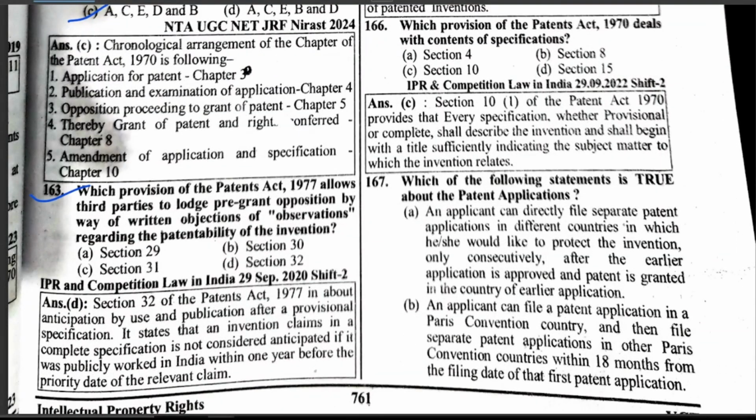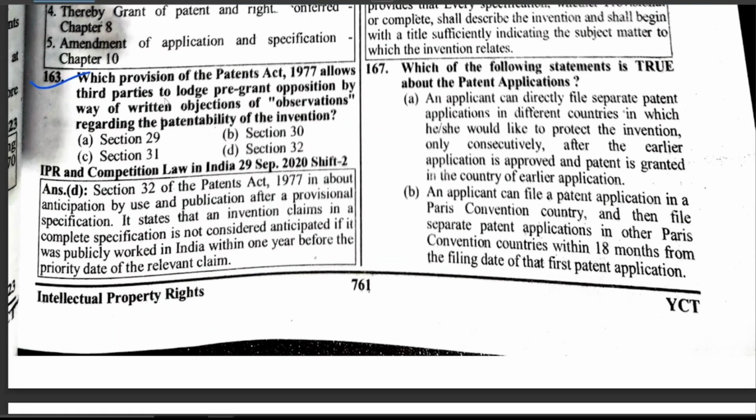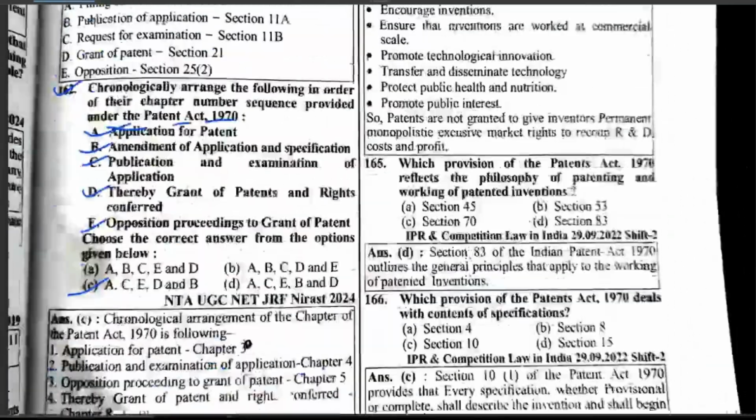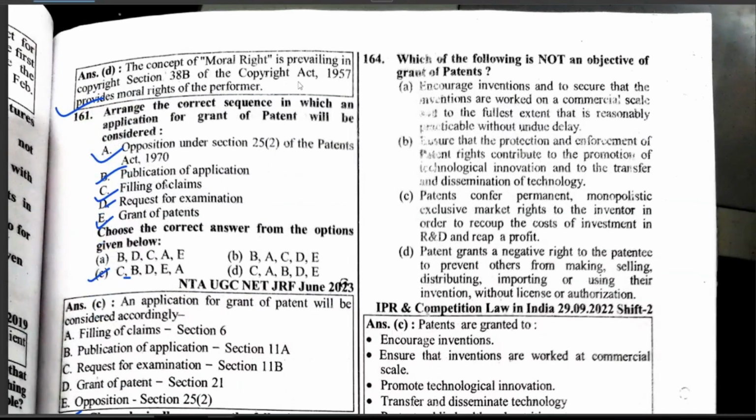Which provision of the Patent Act 1970 allows third parties to lodge pre-grant opposition by way of written objection or observation regarding the patentability of the invention? Hence, Section 25. Which of the following is not an objective of grant of patent?